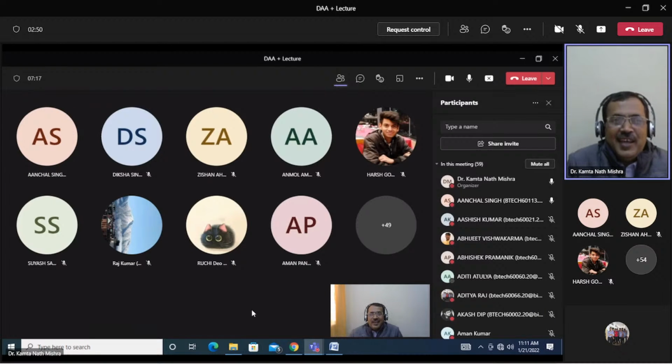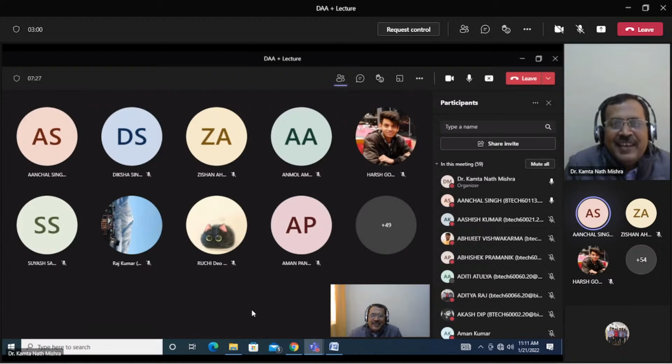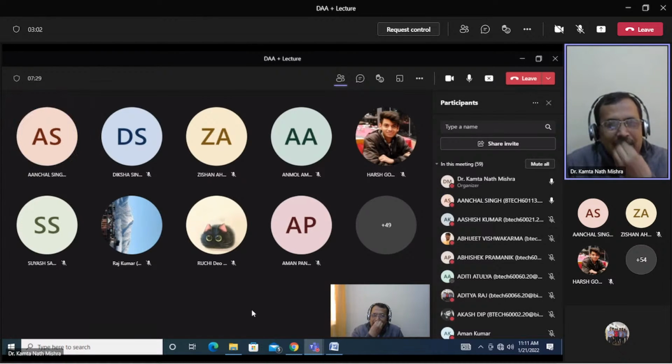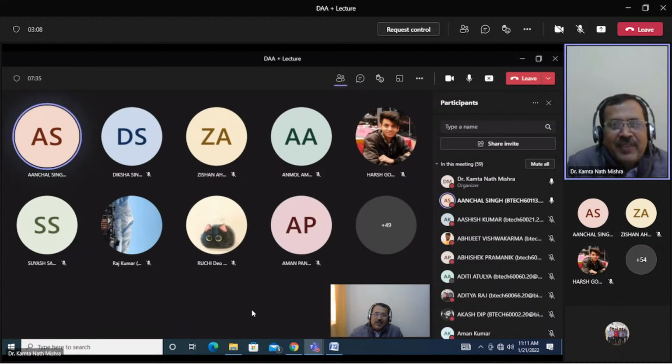If n is 1, then Achal, you will get how much? 1 square by 2, half a rupee, 50 paise. And Ashish will get how much? n by 2, 50 paise. Half. So both are equal.